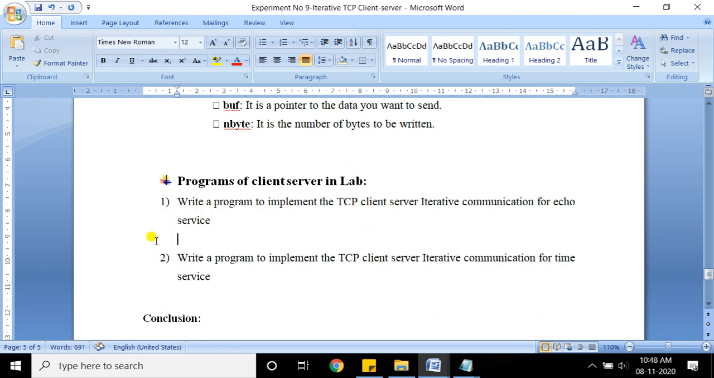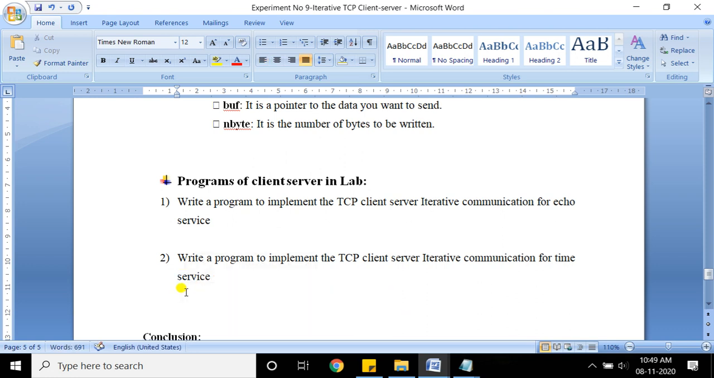And in time, what happens? Here again you need to write two programs: one is the TCP client and another is the TCP server, but the server is for time. If I send a request from the client to the server for the time, the server will calculate that time and reply with that time to the client.